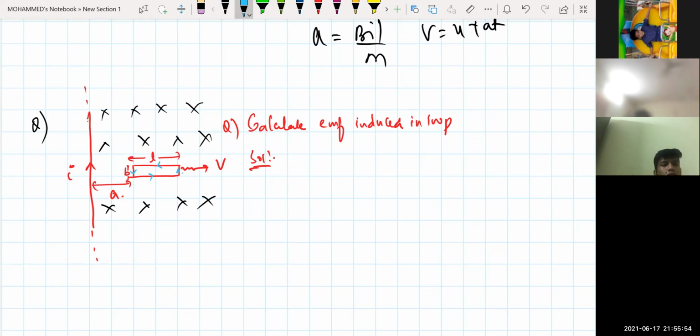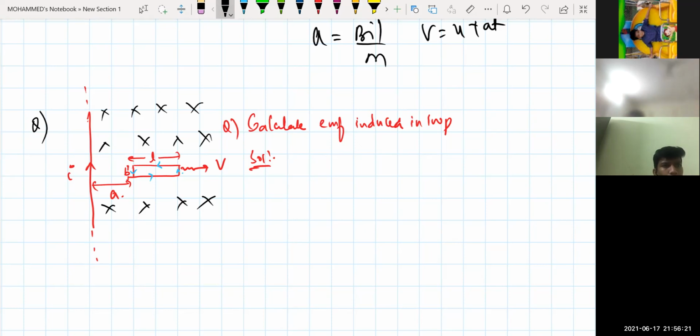Now tell me which will be the higher end and which the lower end. One end of the wire is at a distance A and the other is at a distance A plus B, since the width is B. The direction of the current is moving in the upward direction.